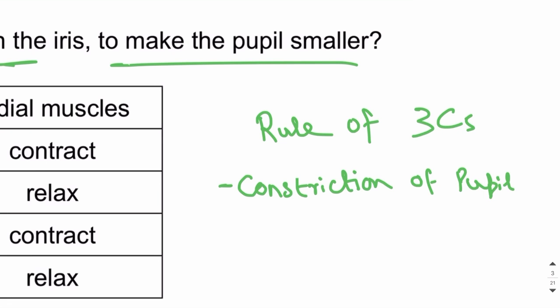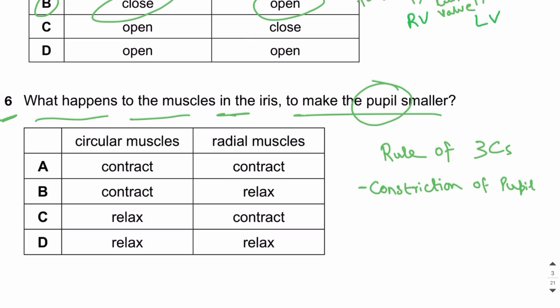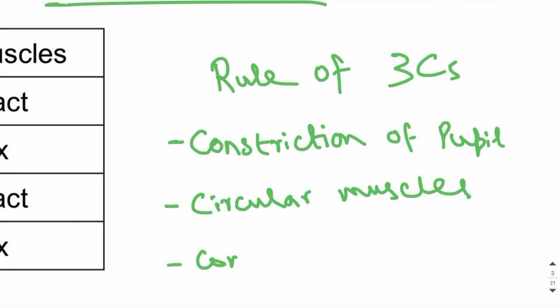What is meant by pupil becoming smaller? Pupil is basically an opening which allows the light to enter the eye, right? And if the pupil has to become smaller, or if the pupil has to constrict, what should happen? For the constriction of pupil, the circular muscles should contract. So always remember the rule of 3 C's.